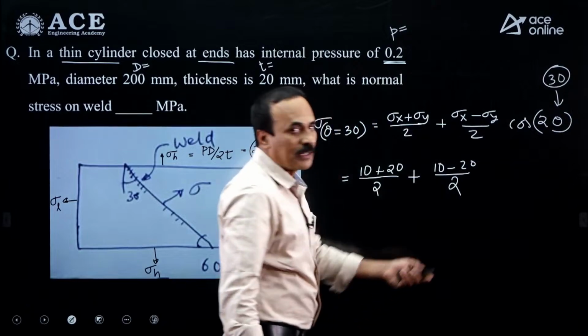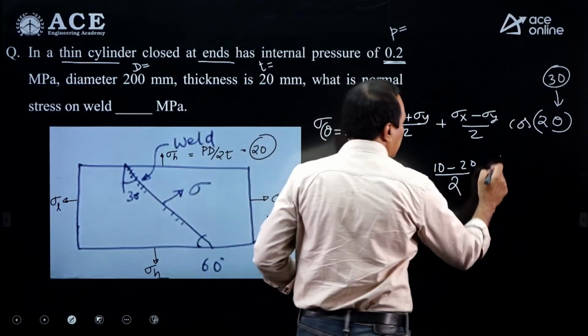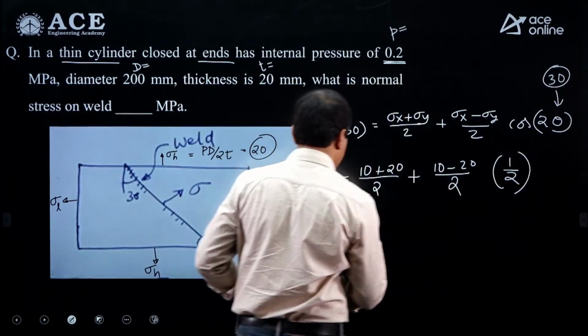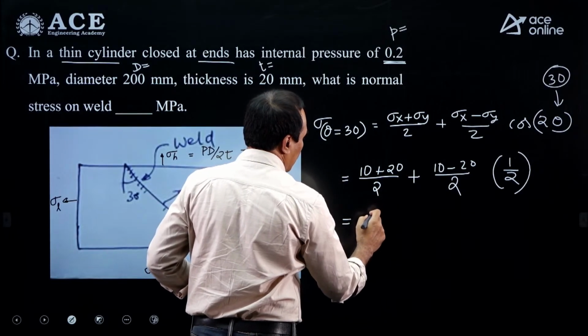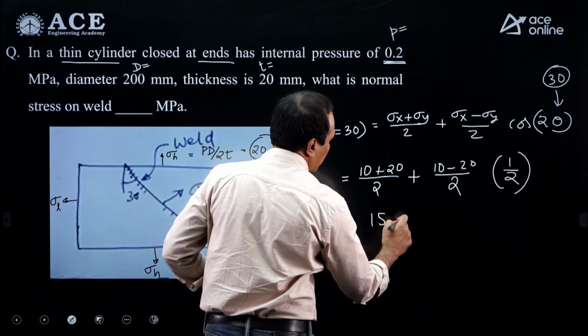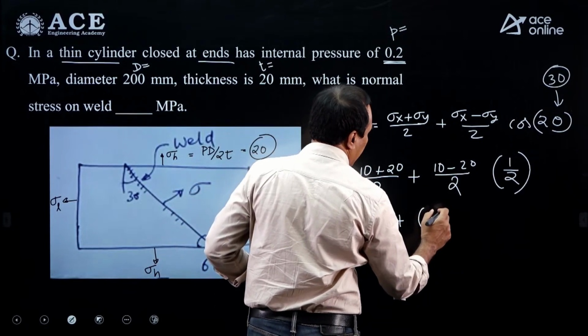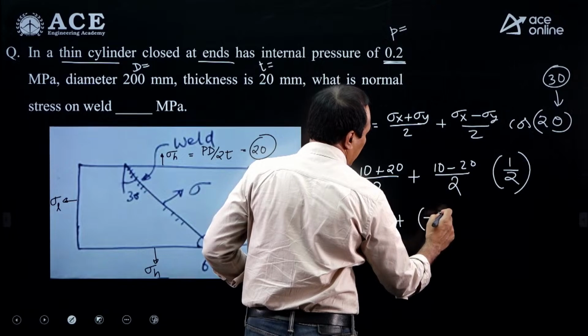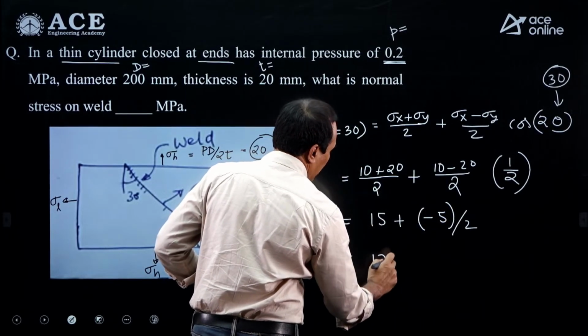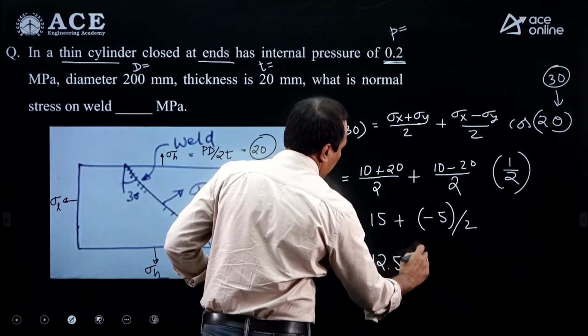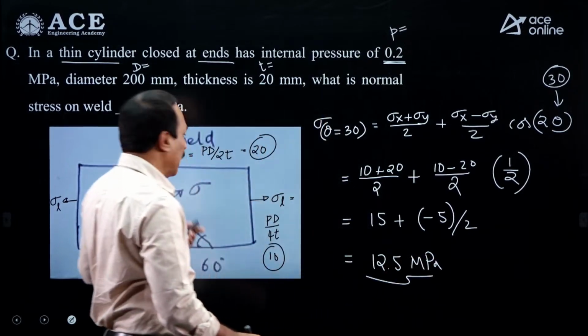Cos 60 is 1 by 2. So this is 30 by 2, 15, plus minus 10 by 2 into 1 by 2, which gives 12.5 megapascal. This is the normal stress on the weld.